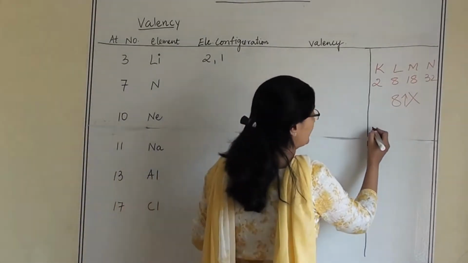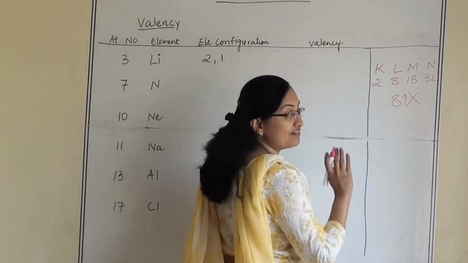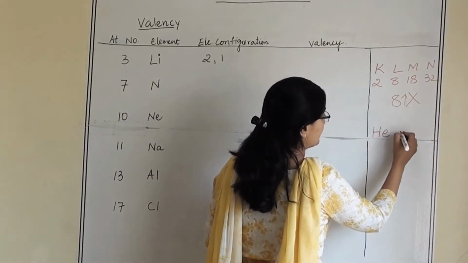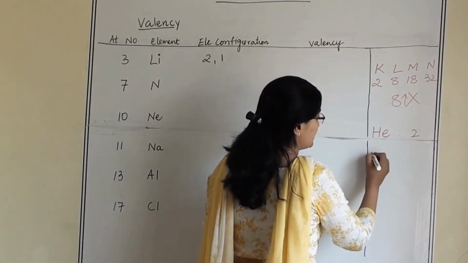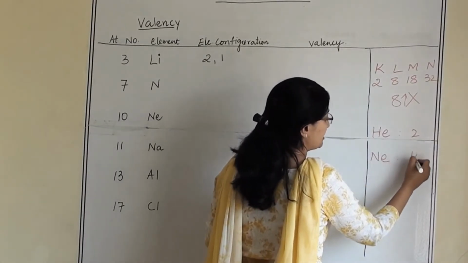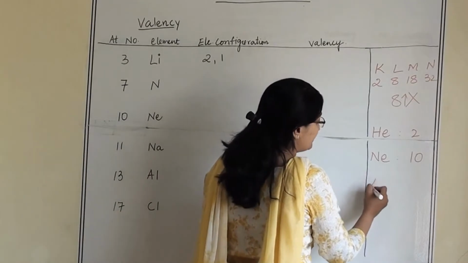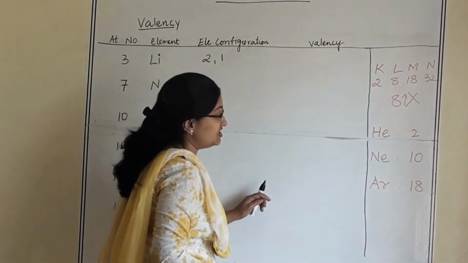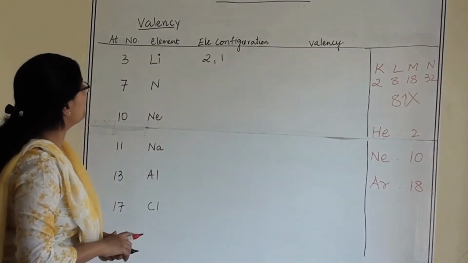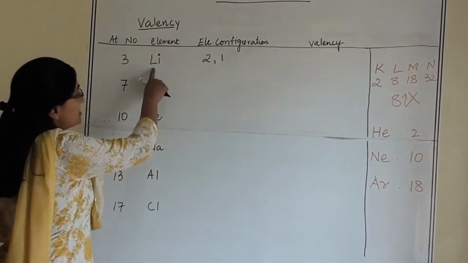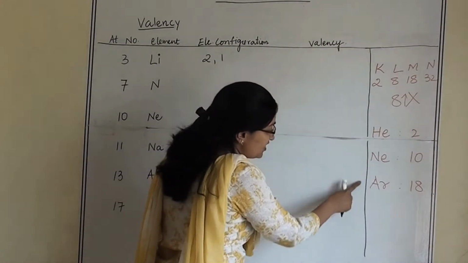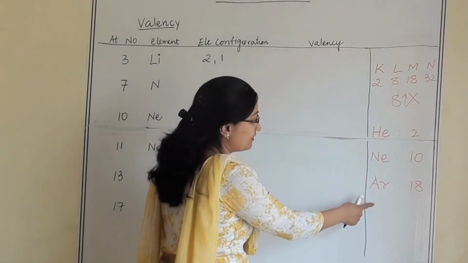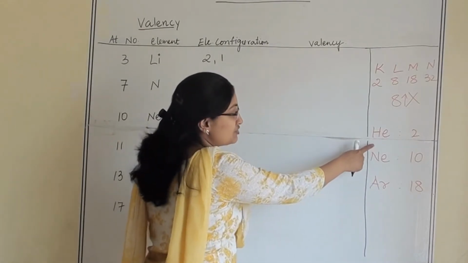Now when we are going to write about valency, we should always check what the nearest noble gas is. In 8th standard, there are 3 noble gases in your syllabus. First is helium, the atomic number is 2. Second is neon, atomic number is 10. And the last one is argon, the atomic number is 18. So here you have to check which noble gas lithium is near to: helium, neon or argon? Obviously it is near to helium.